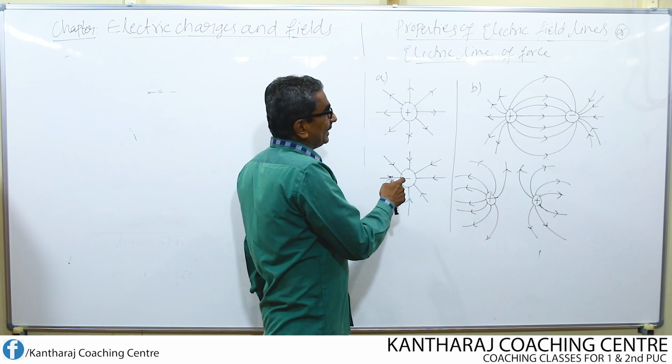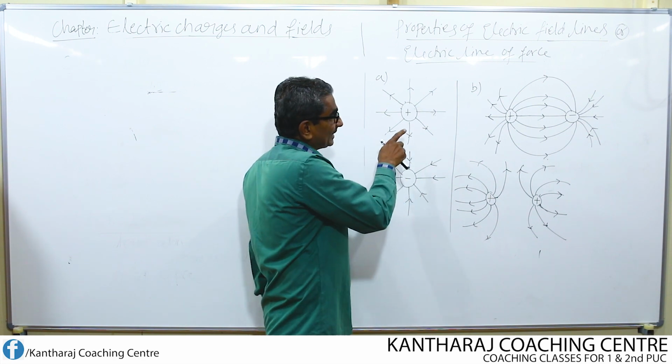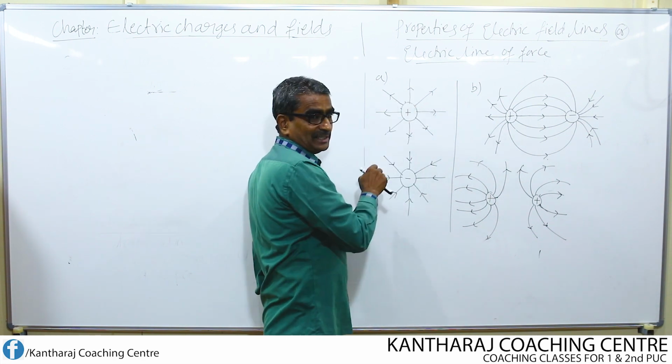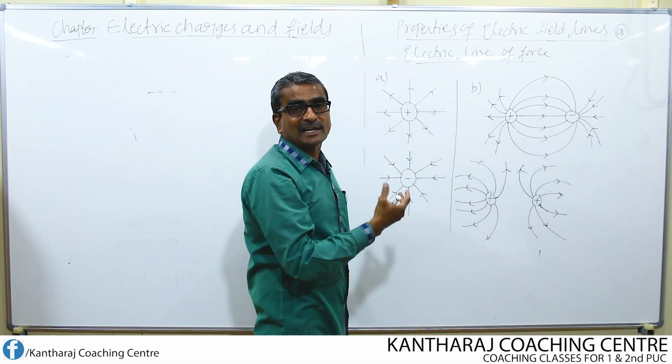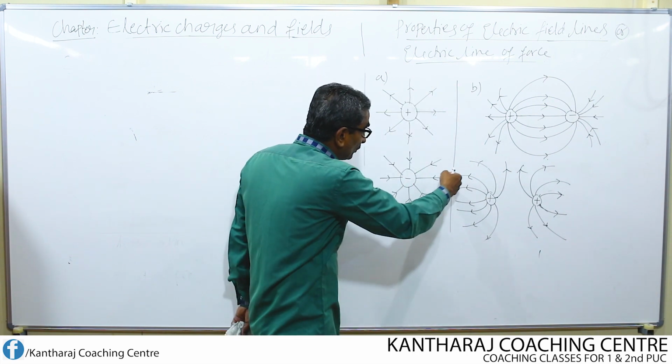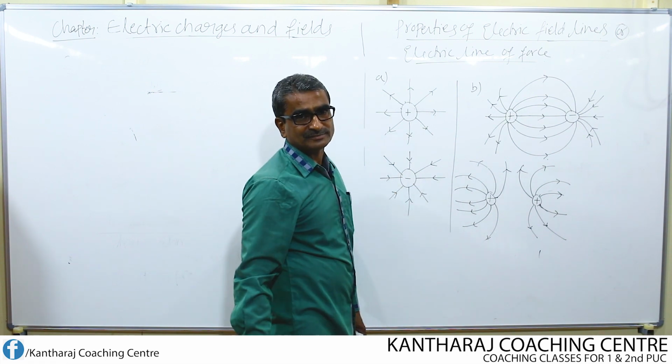The direction of the electric field may be directed away from it, or the direction of the electric field may be directed towards it if it is a negative charge.